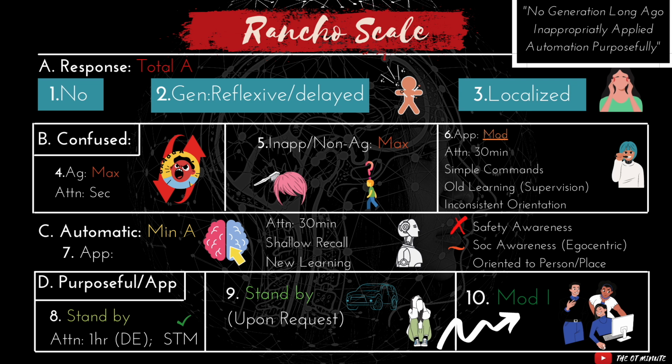In level 10, they get to the point where they're modified independent, meaning they are independent. They can manage their strategies for coping with frustration or depression or functional limitations and deficits independently. So they don't need somebody to necessarily problem solve it for them. They're able to live and take on some of those higher cognitive tasks and thrive and do well.